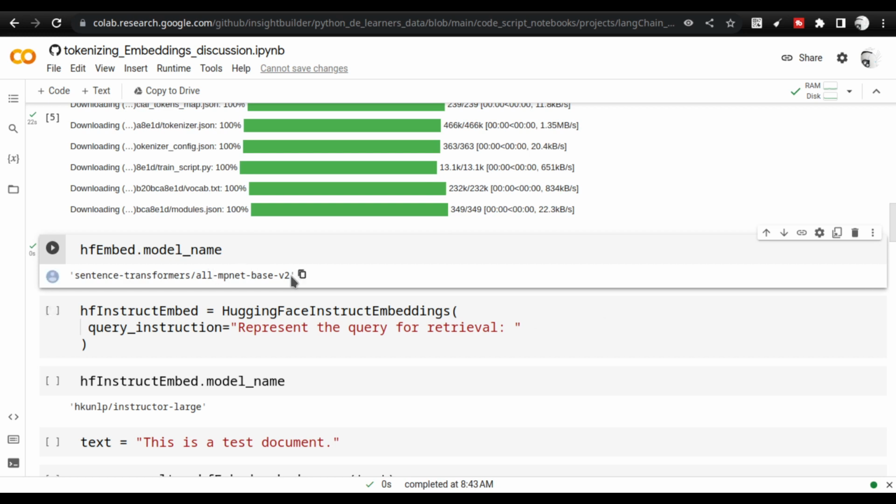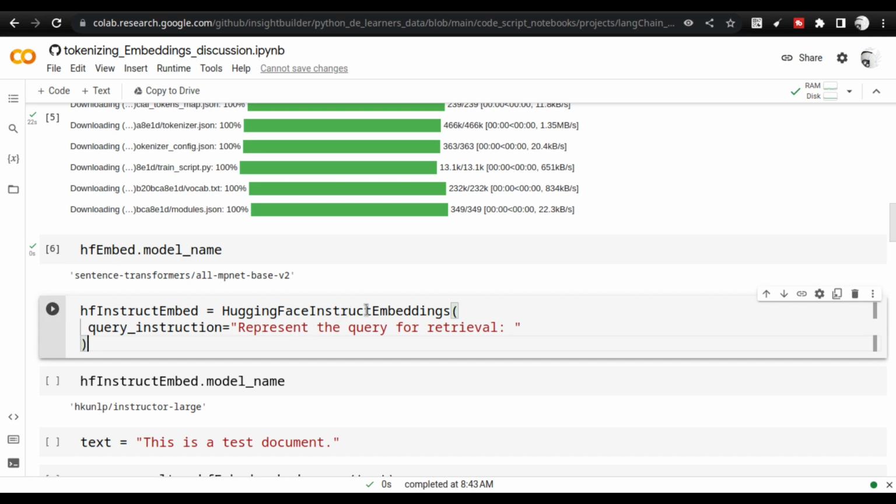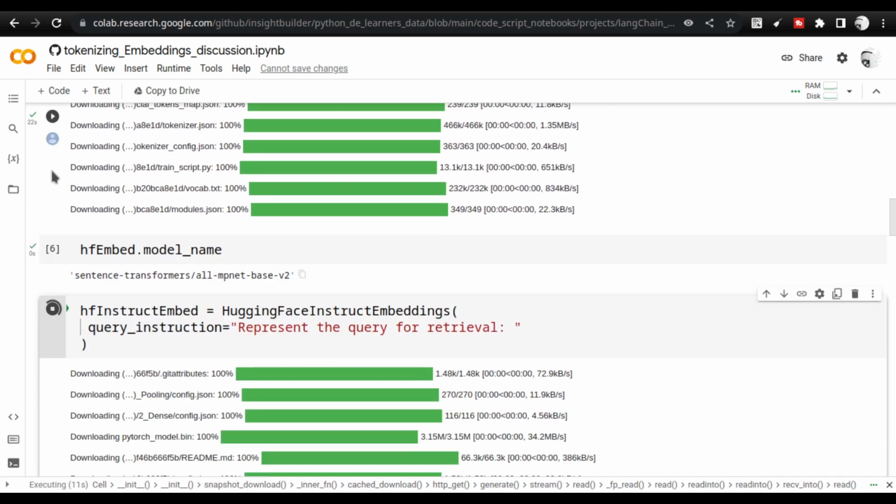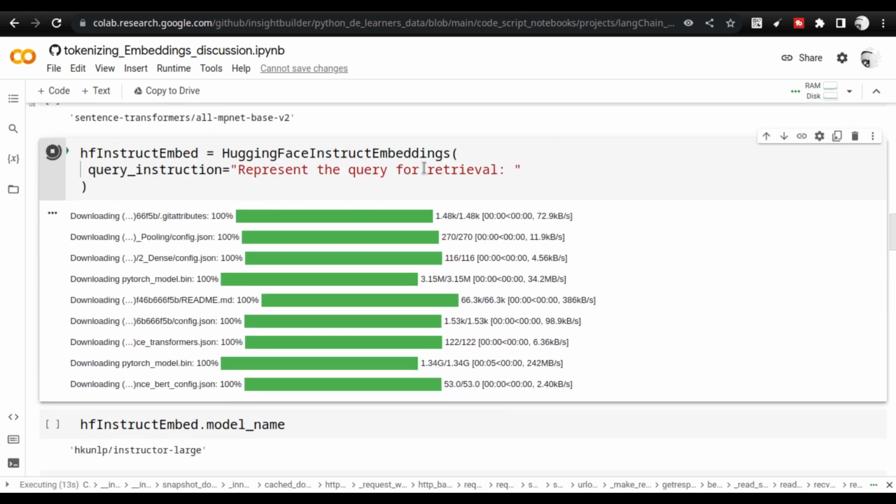You see this sentence transformers, it is getting this particular model from the Hugging Face hub. Next is instructor embedding. In case of instructor embedding, we need to give the query instruction. After that only it will work, so ensure that you give the query instruction. You see this model is getting all the related models from the Hugging Face library itself. It's downloading and keeping it in your local environment. This is downloading the instructor embedding.